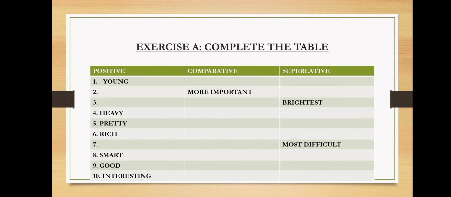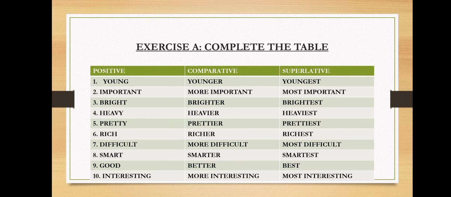Now children, let's complete this table. So first we have young, younger, youngest. Second, important, more important, most important. Third, bright, brighter, brightest. Fourth, heavy, heavier, heaviest. Fifth, pretty, prettier, prettiest. Sixth, rich, richer, richest. Seventh, difficult, more difficult, most difficult. Eighth, smart, smarter, smartest. Ninth, good, better, best. 10th, interesting, more interesting, most interesting.